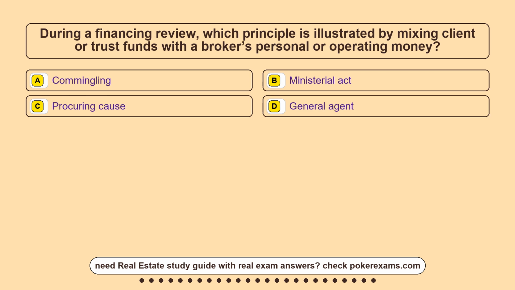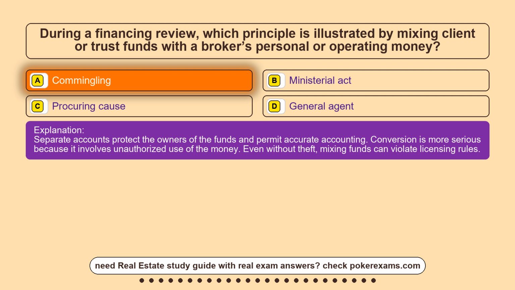Question 3. During a financing review, which principle is illustrated by mixing client or trust funds with a broker's personal or operating money? Option A, commingling. Option B, ministerial act. Option C, procuring cause. Option D, general agent. The correct answer is option A, commingling. Separate accounts protect the owners of the funds and permit accurate accounting. Conversion is more serious because it involves unauthorized use of the money. Even without theft, mixing funds can violate licensing rules.